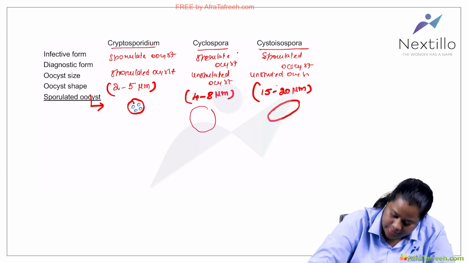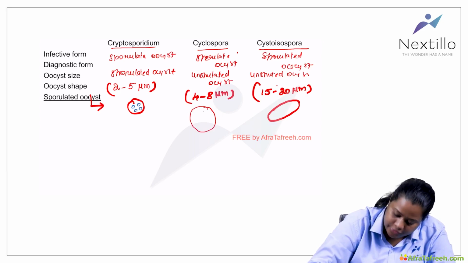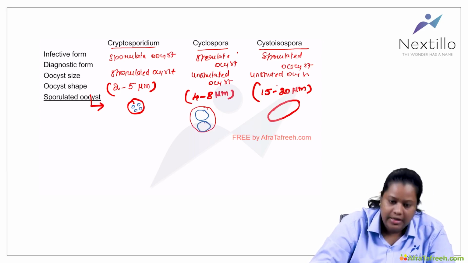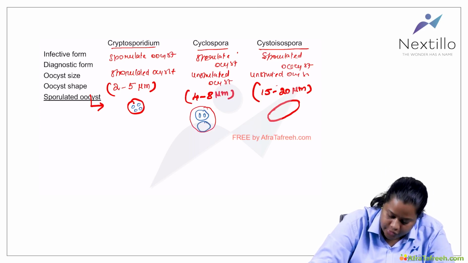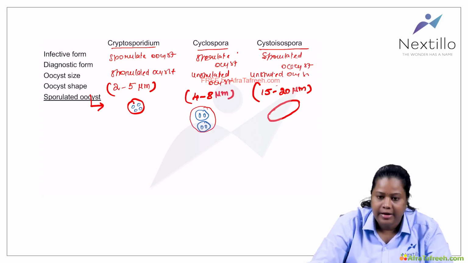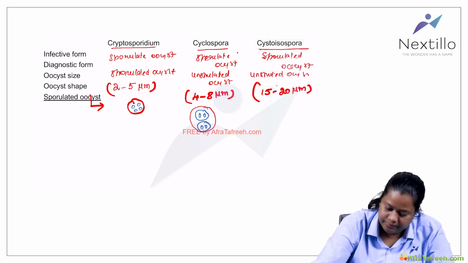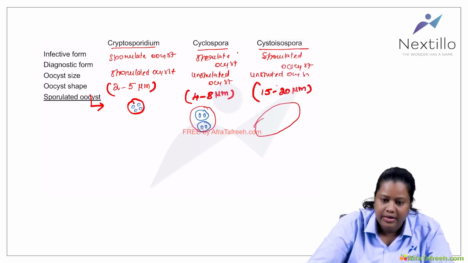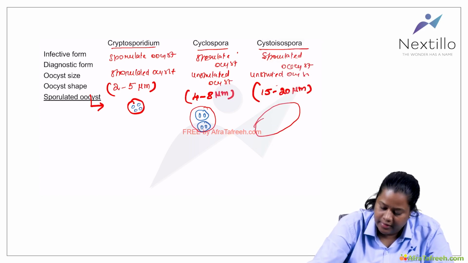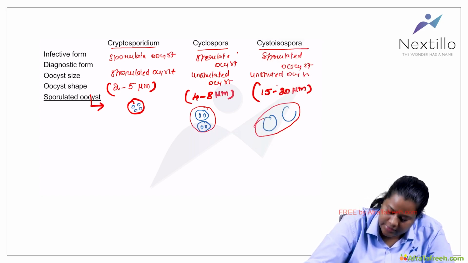For Cyclospora, it will have 2 sporocysts inside with 2 sporozoites each. And for Isospora, again it will have 2 sporocysts, with 4 sporozoites each.